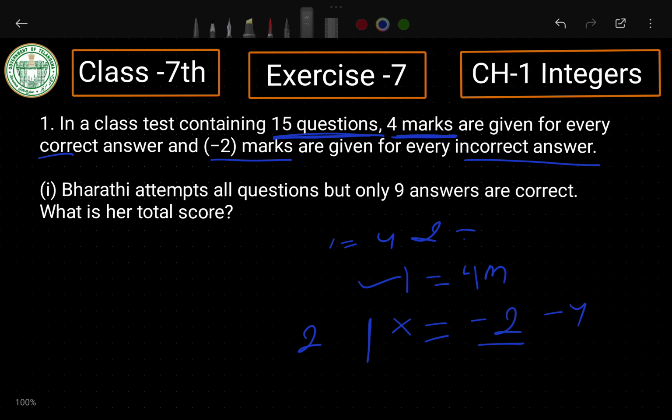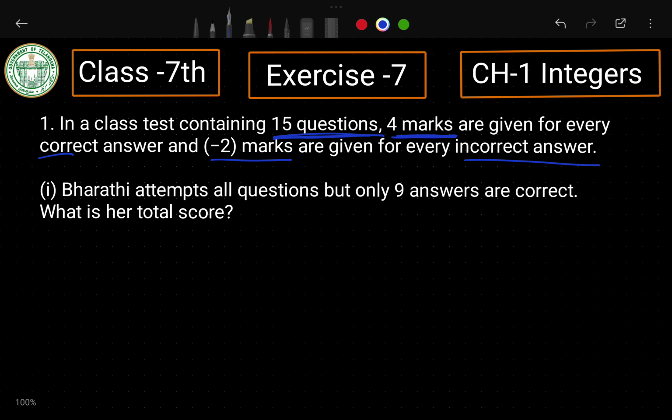So dear, this is our first question. It is telling that Bharati attempts all the questions. So Bharati attended all the 15 questions, but 9 answers are correct. All questions means he attended 15 questions. Here my handwriting is a bit bad, but I try to write this one here.